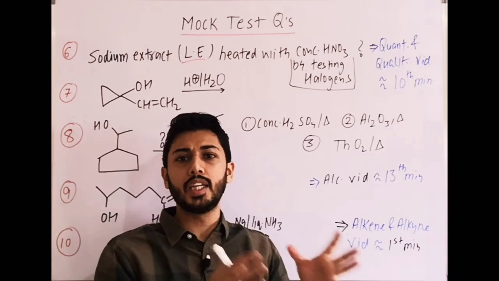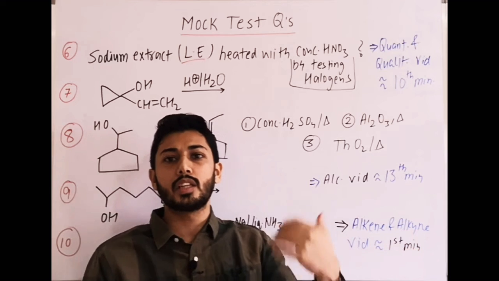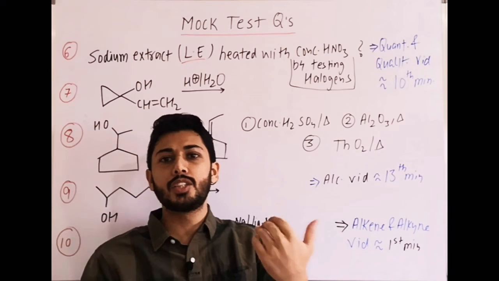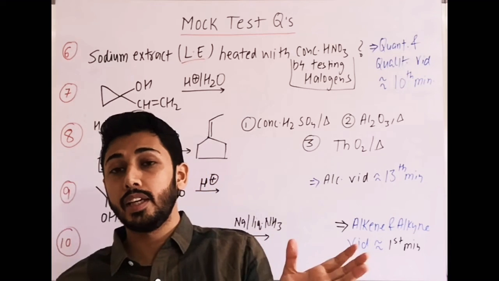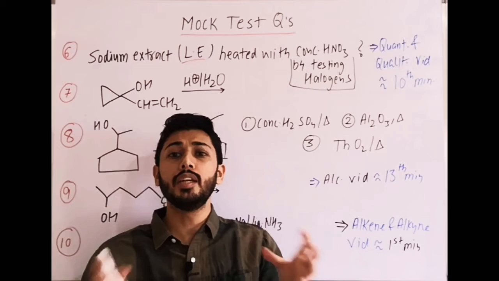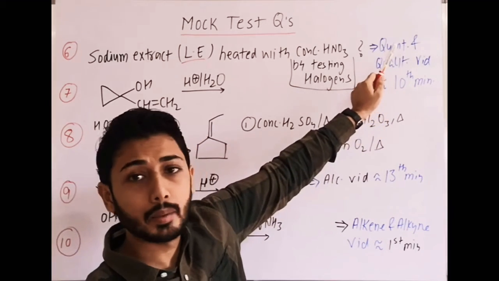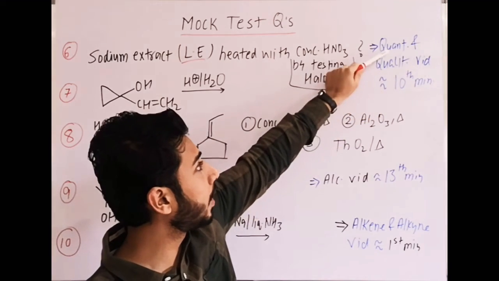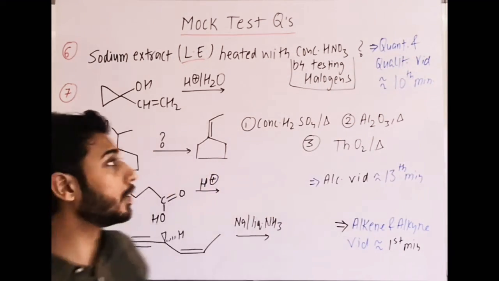Now this concept is covered in the quantitative and qualitative analysis video around the 10th minute, where details are given that we treat the Lassaigne extract with HNO3 initially so that cyanide is converted and HCN gas evolves, and sulfide gets converted into H2S gas and it will also evolve. If they do not evolve, then they will interfere with the test. So if you want, you can go through the 11th class playlist, where the quantitative and qualitative analysis video covers this at around the 10th minute.